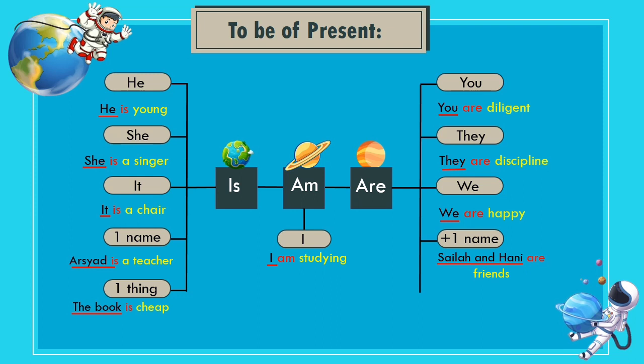And the last one is more than one thing. For example, the buildings are big. Focus on the subject, the buildings. There is an s, which indicates plural. Then the sentence uses to be "are".